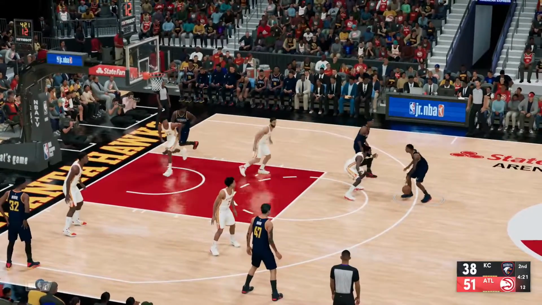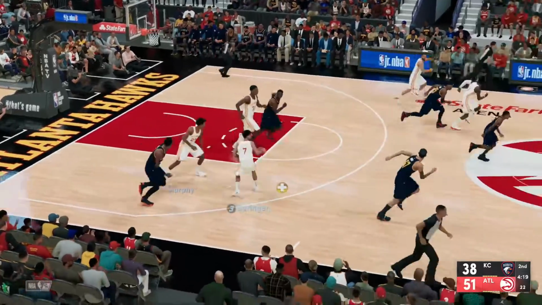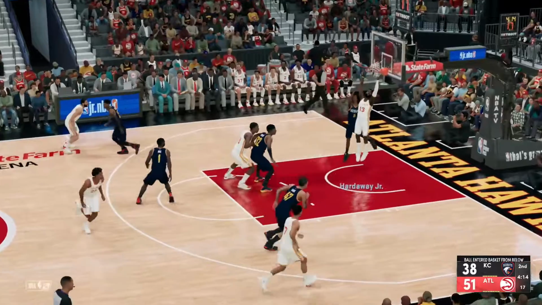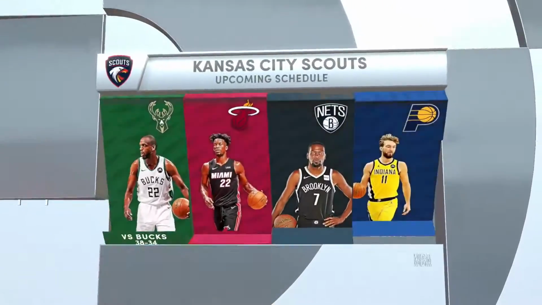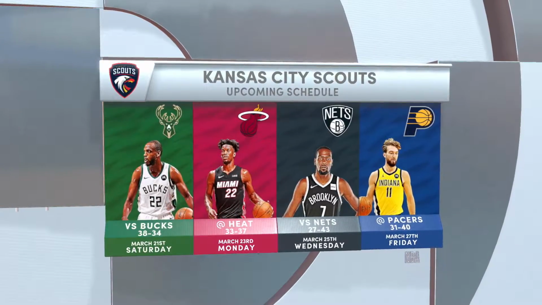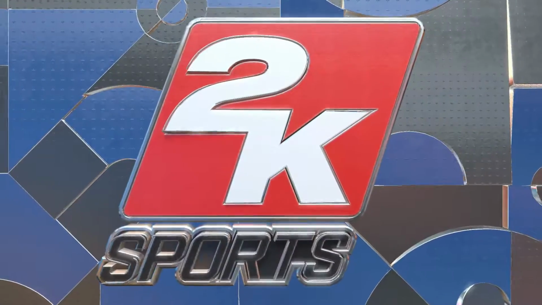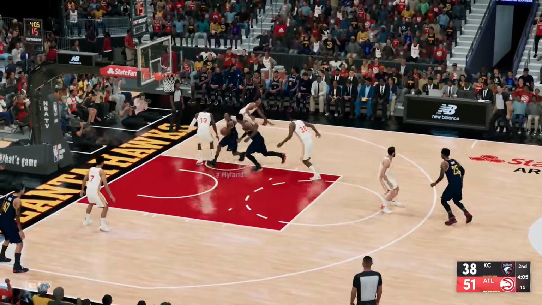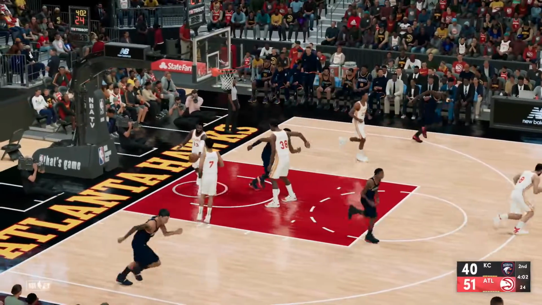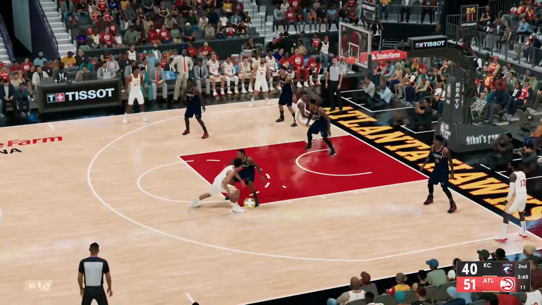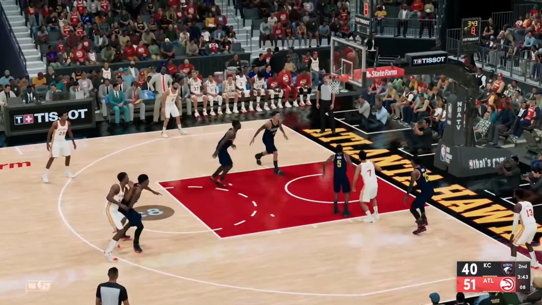Scouts trying to claw their way back into this game, as Highland makes a terrible pass attempt that's picked off easily in the paint, and the Hawks are called for basket interference, I think. Have not seen that call made before in this game, but it happens there. The Scouts get the ball back, down by 13. Highland drives and scores this time. Finally, a shot goes in for him. Inside, the shot off the glass is in for the Hawks.